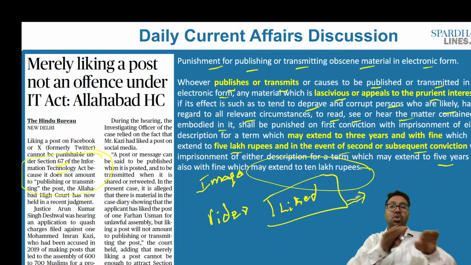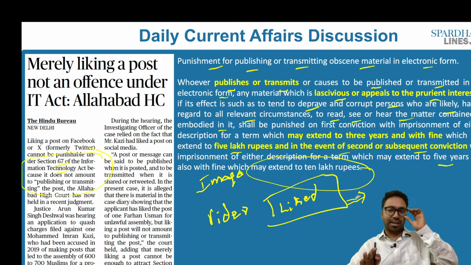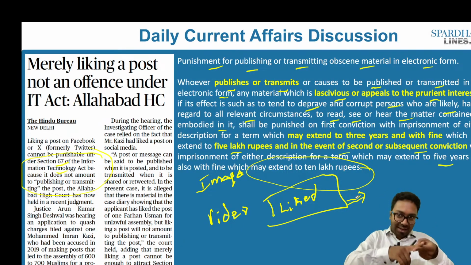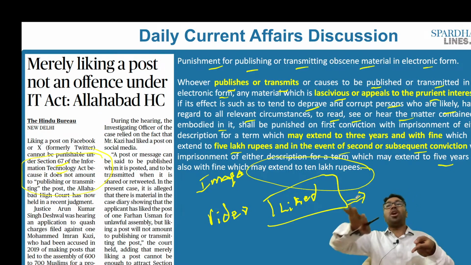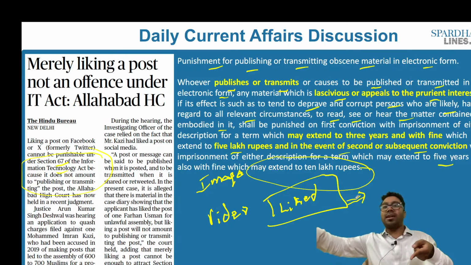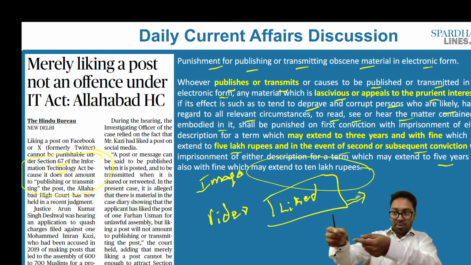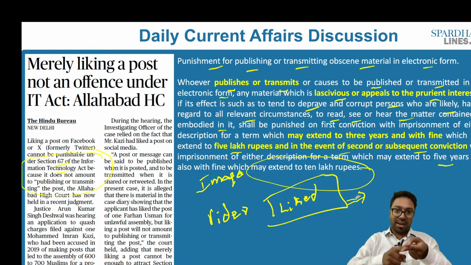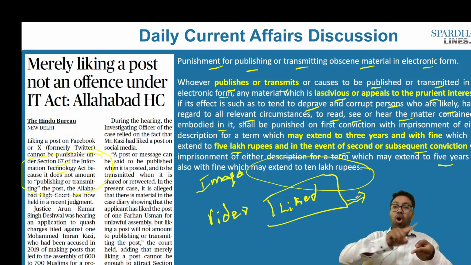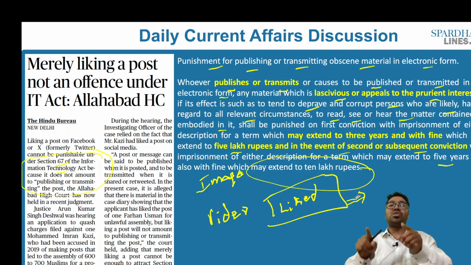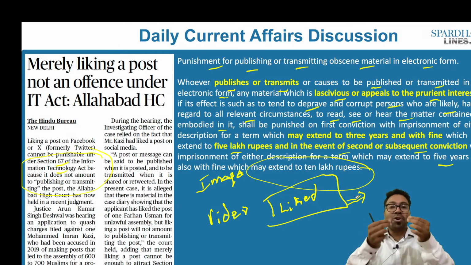The answer is no, according to the Allahabad High Court. The Allahabad High Court has gone on to say that if I have liked a particular photo or something, that is not equivalent to publishing or transmitting it. If I am publishing it, I am uploading it. If I am transmitting, I am resharing it. But if I am liking it, I am not publishing it or transmitting it. So it does not come under Section 67 of the IT Act, says the Allahabad High Court judge.